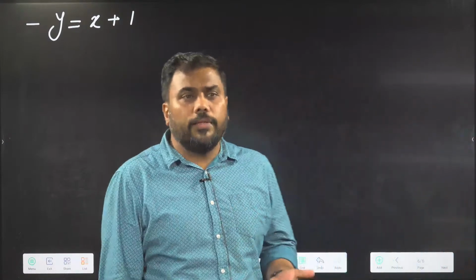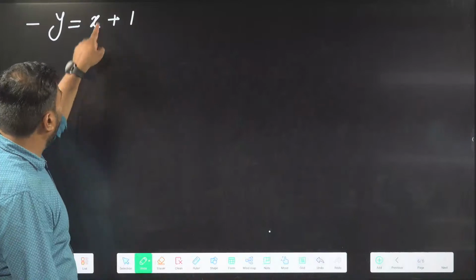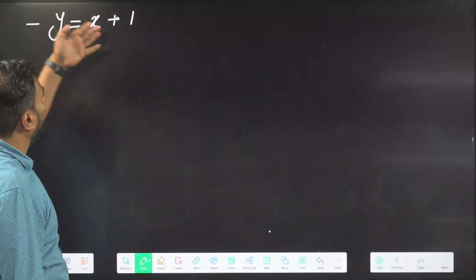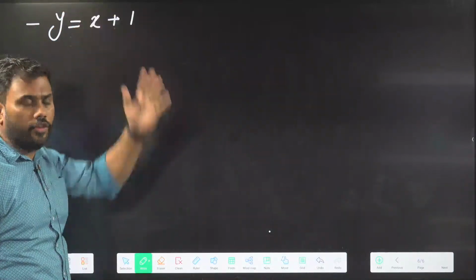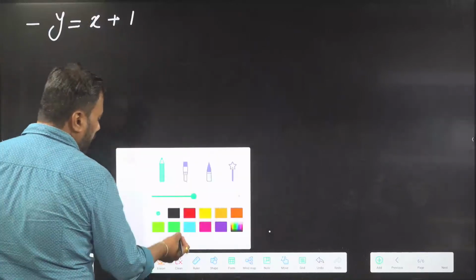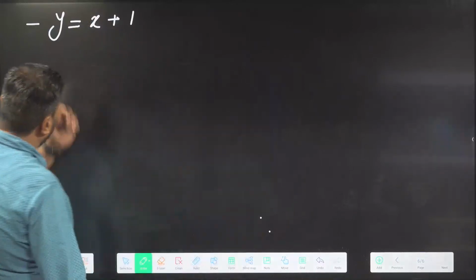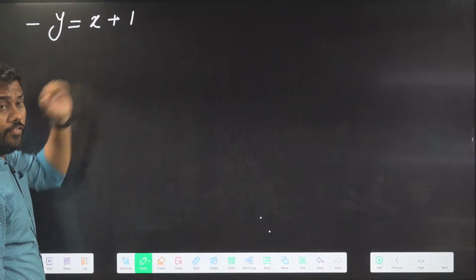Straight line, of course, I am giving you straight lines. The power of x is 1, the power of y is 1. There is a constant term. So this is the equation of a straight line. First, you should convert the equation of the straight line to standard format.